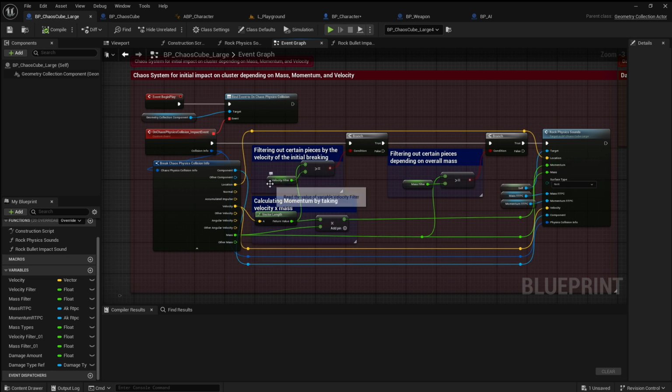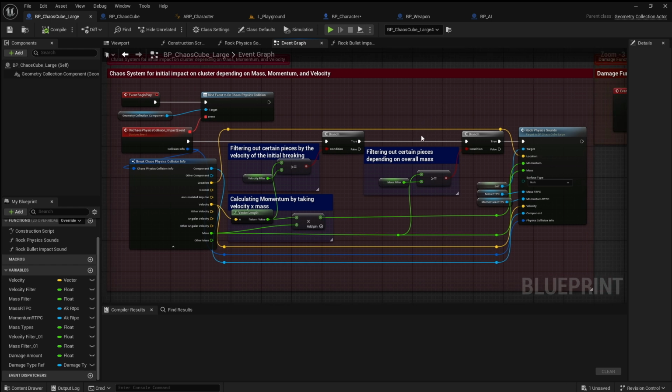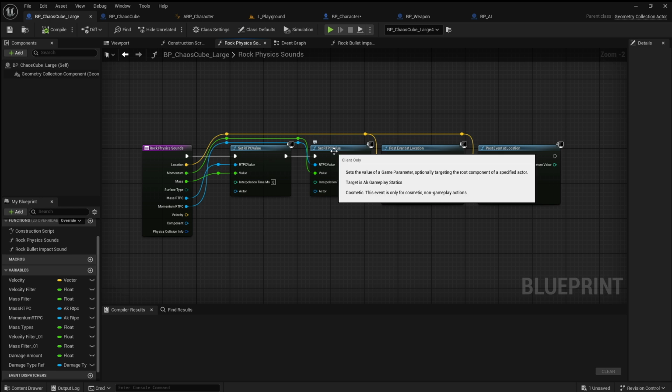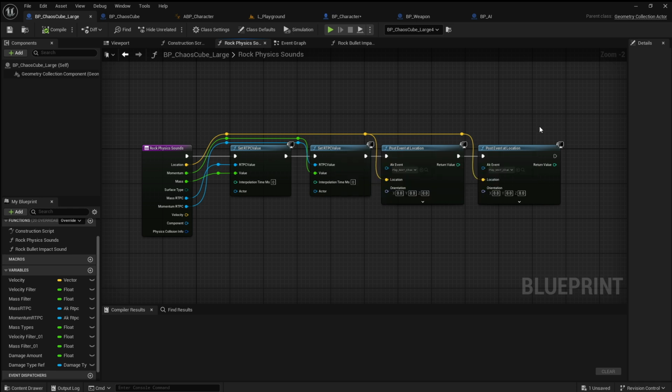Then I filter out certain velocities and certain masses for really tiny pieces moving really fast, or every single piece of dust debris, or little tiny rocks that would re-trigger this event. And inside of this function that I made, I have two RTPCs that are driving everything. I'll show you that in the Wwise section of it, but basically I just get the mass and the momentum we just calculated into their own RTPC values, and then post the impact and debris events.